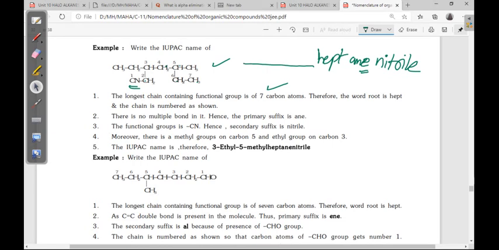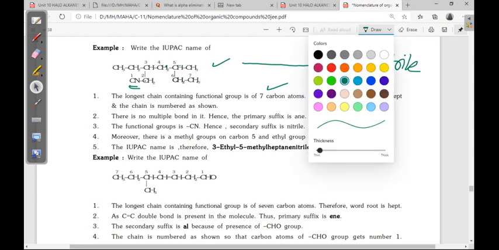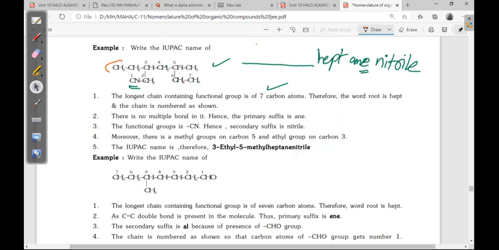Now the substituent: on the third position ethyl is there. On the fifth position methyl is there, और बस इतना ही है. So alphabetical order: 3-ethyl, 5-methyl.